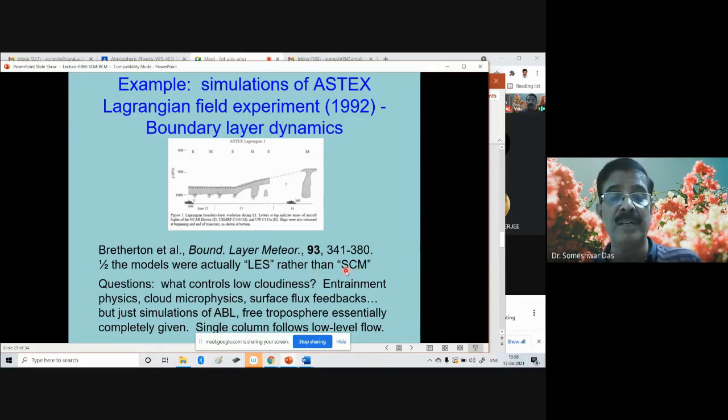So the question is, what controls the low cloudiness? These were some of the objectives of ASTEX: entrainment physics, cloud microphysics, surface flux feedbacks, and simulations of the atmospheric boundary layer. Free troposphere essentially completely given. Single column follows low level flow. Okay, these are some of the objectives, and for this they use the LES rather than SCM.